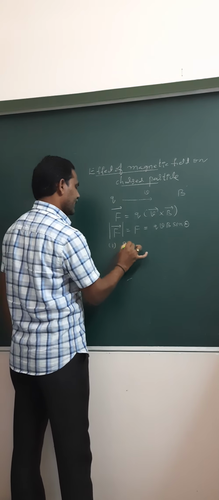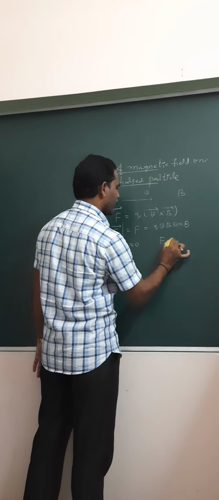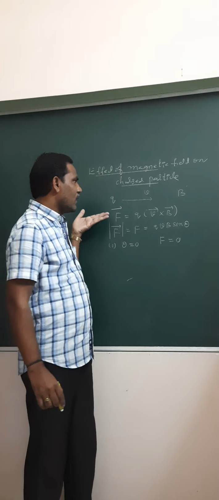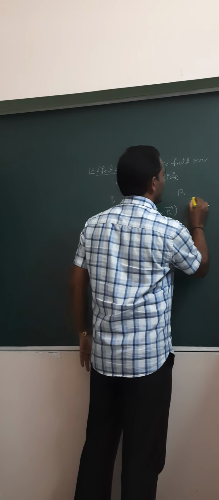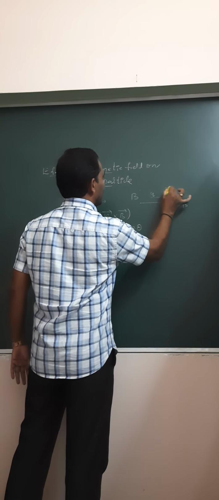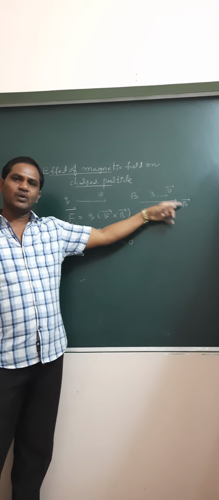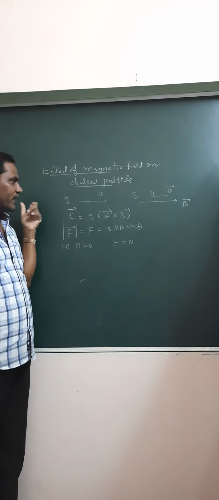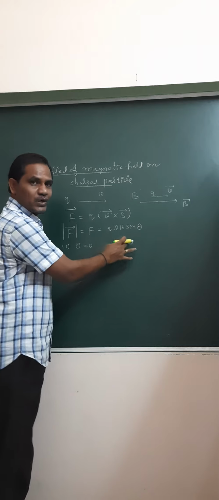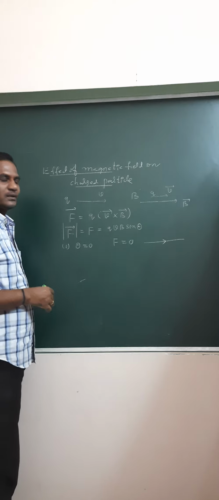Suppose when theta is equal to 0, sine 0 equals 0, then we get F equal to 0. That means when the particle is moving along the direction of the field, the angle between v bar and B bar is 0. When the particle is moving parallel to the field or along the direction of the field, then force F equals 0. Therefore, it follows the straight path along the direction.